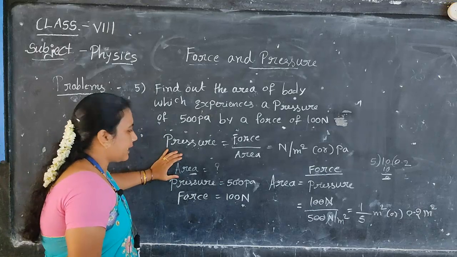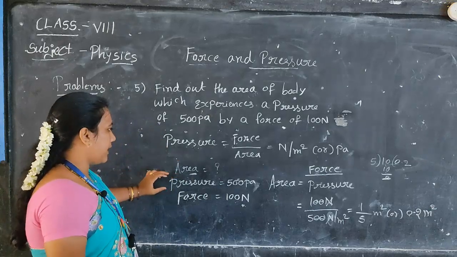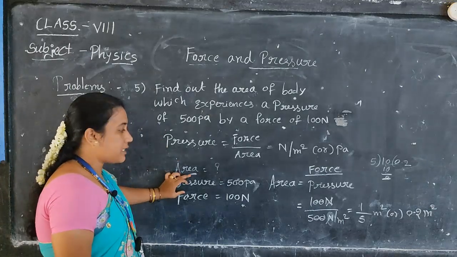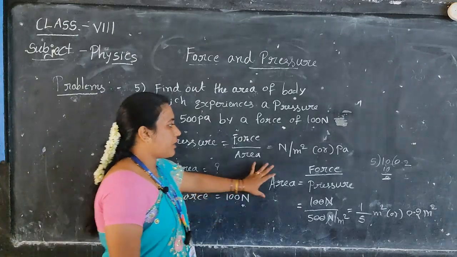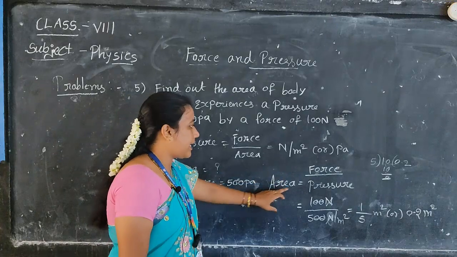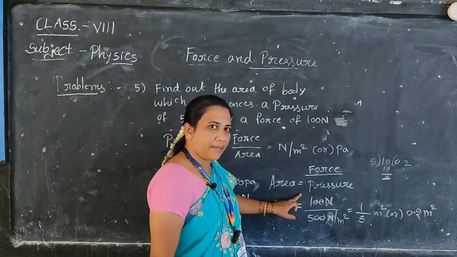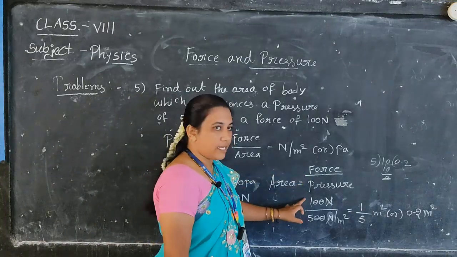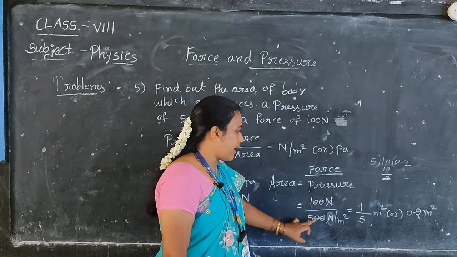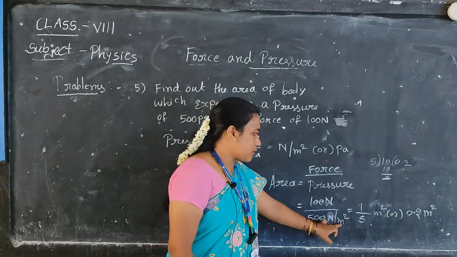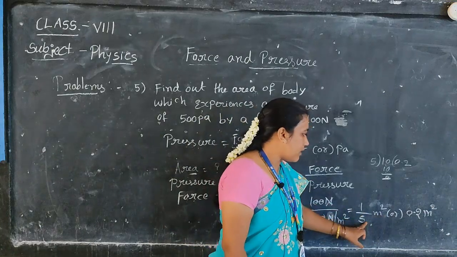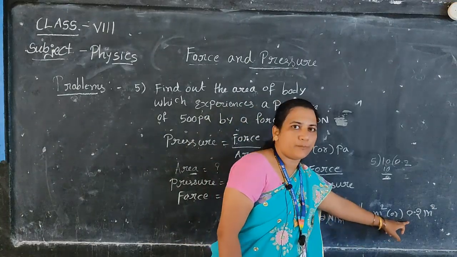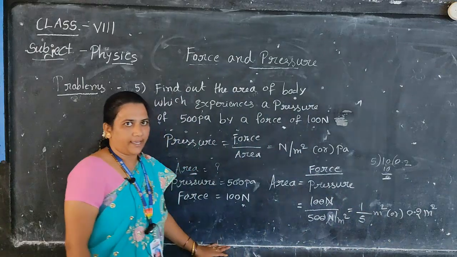Okay. So from the problem what are we getting? We need to calculate area. Coming to that, what is the pressure? 500 pascals. Force 100 newtons. We want to calculate area. So area is equal to force by pressure. Then introduce values: 100 newtons, 500 newton per meter square. So we get 1 by 5 meter square. Then the value of 1 by 5 is 0.2 meter square.